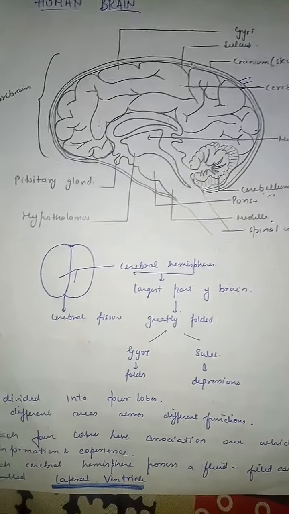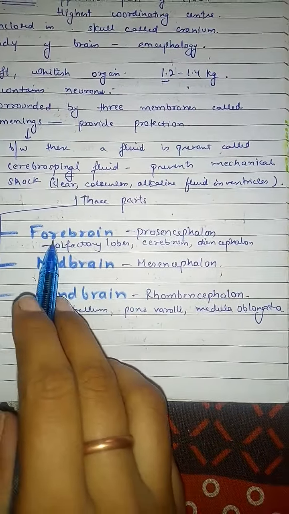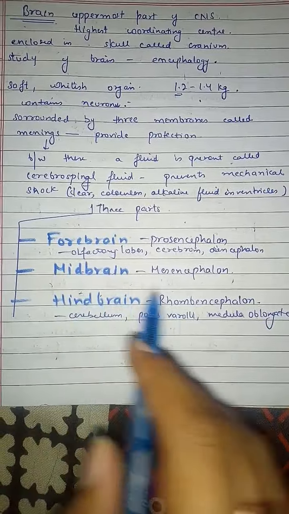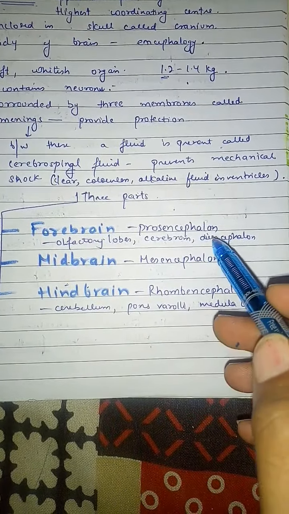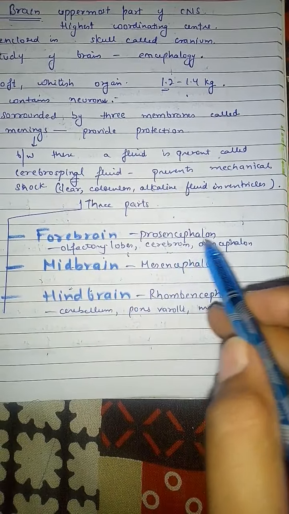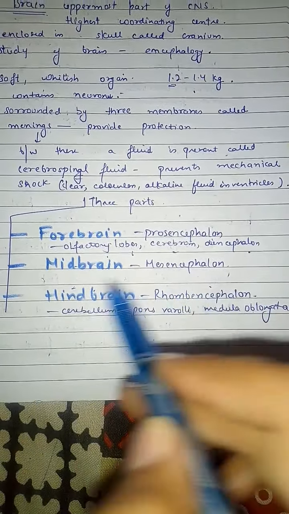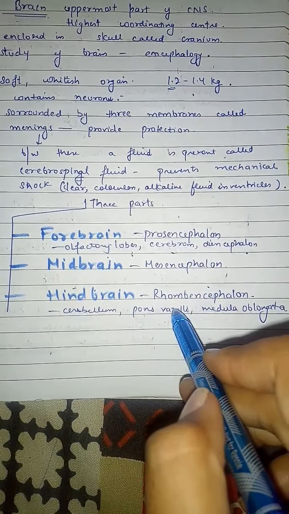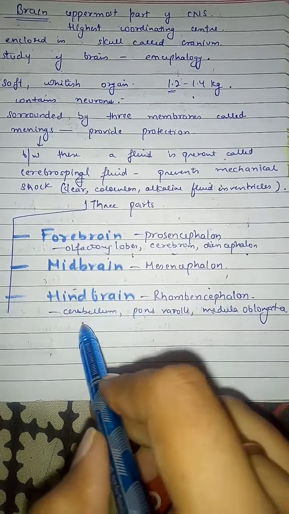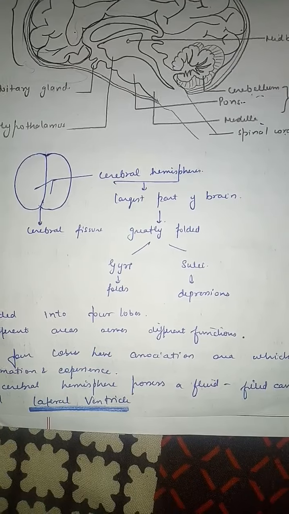And now we will discuss all the parts in detail. The brain has three parts, that is forebrain, midbrain and hindbrain. The forebrain is also called prosencephalon. It consists of the olfactory lobes, cerebrum and diencephalon. The midbrain is called mesencephalon and the hindbrain is called rhombencephalon. The hindbrain has the cerebellum, pons varolii and medulla oblongata.